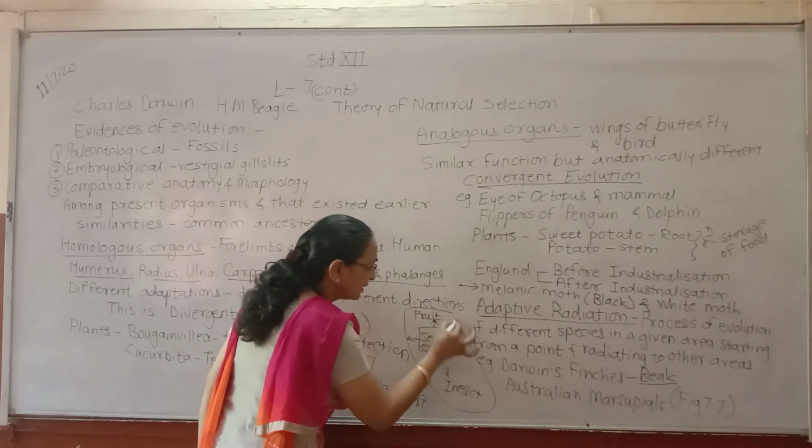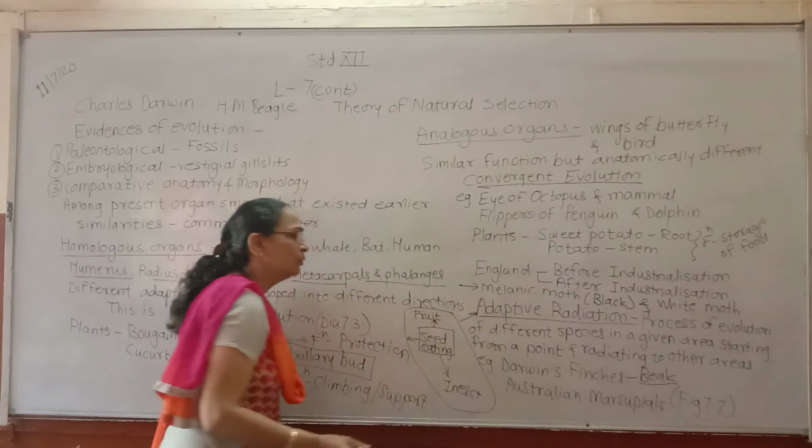So this is the example of adaptive radiation.